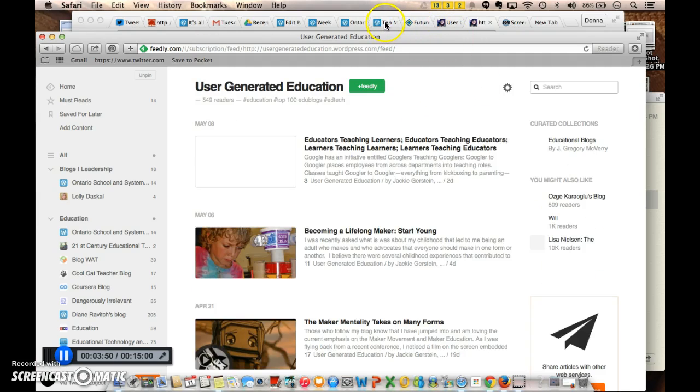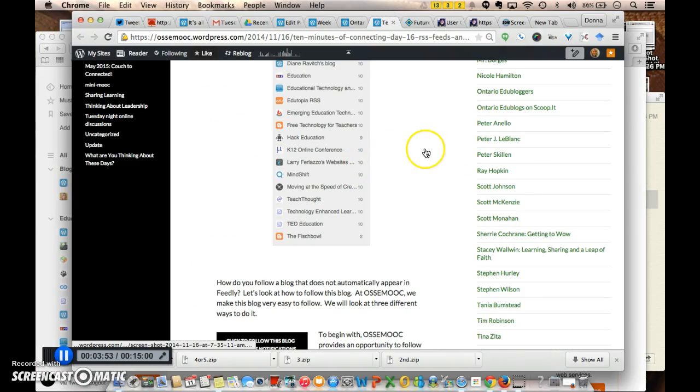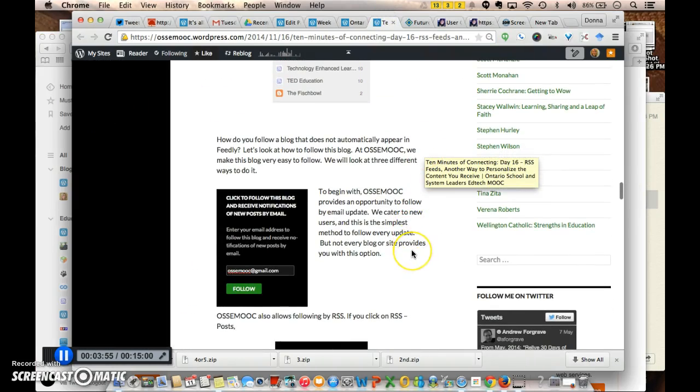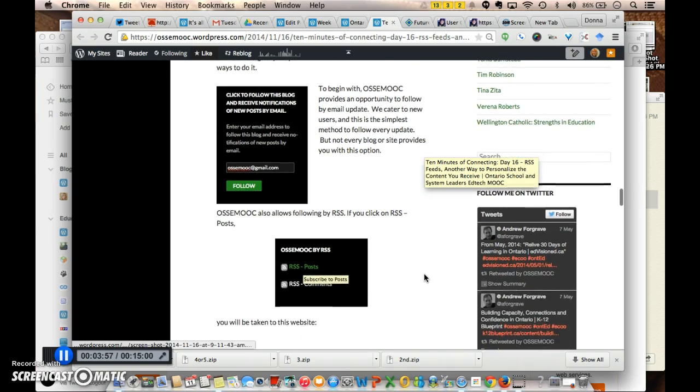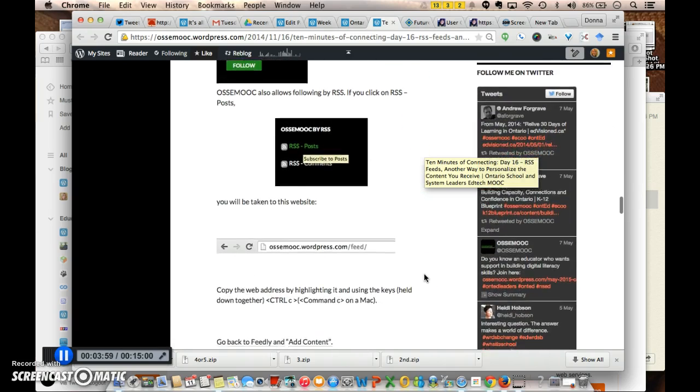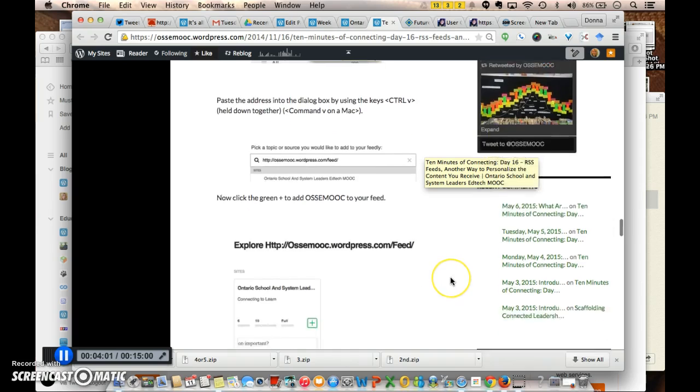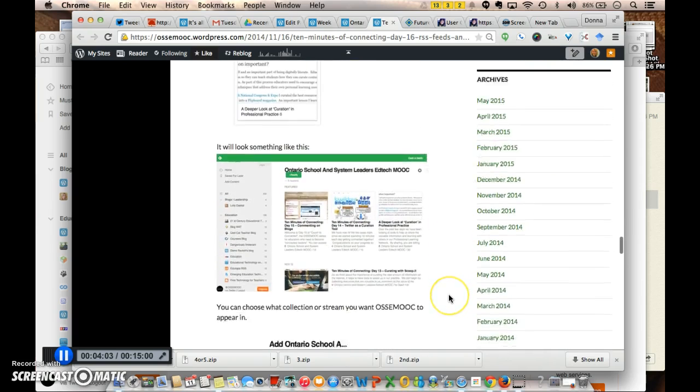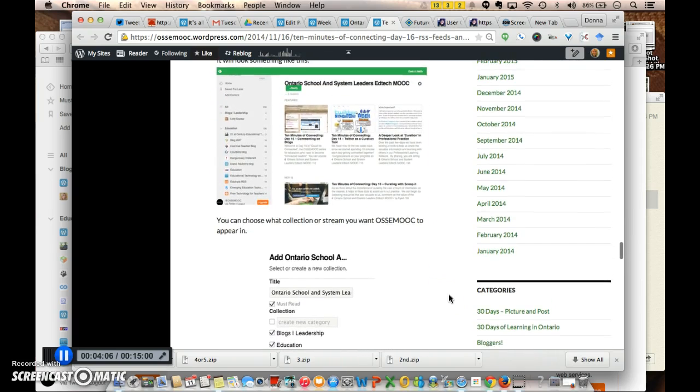So hopefully that is a useful tool to help you so that, in your 10 minutes a day of getting connected online, you can simply go to your Feedly page and see all of the content that you want to read and pick just the things that you're interested in reading. It saves you going all over the web looking for them.